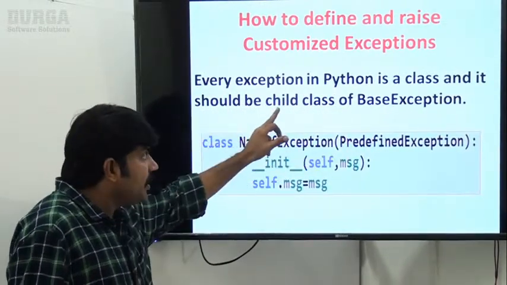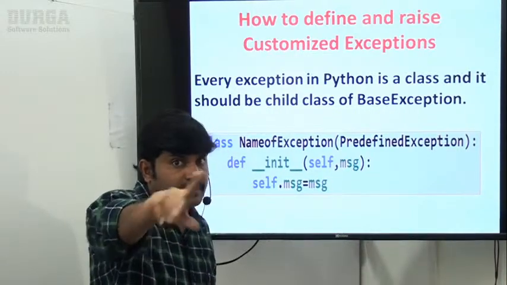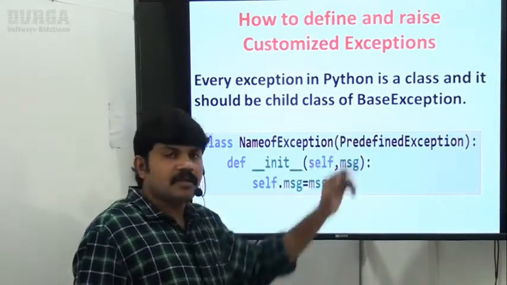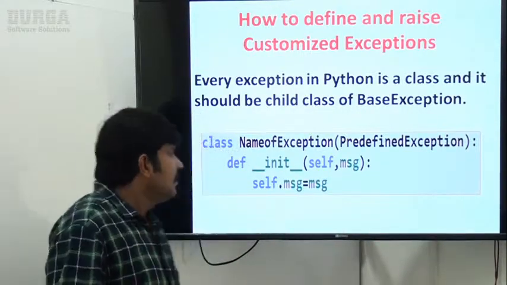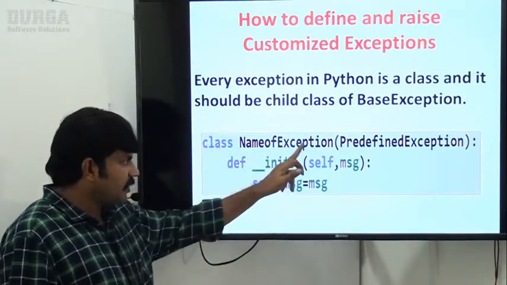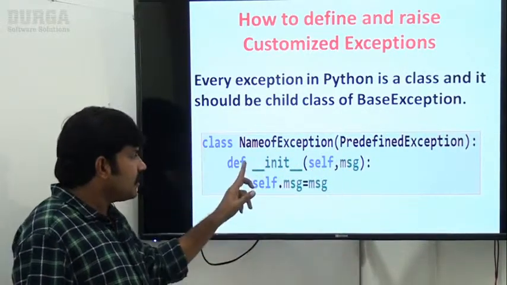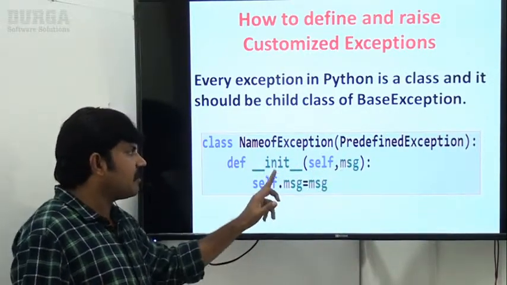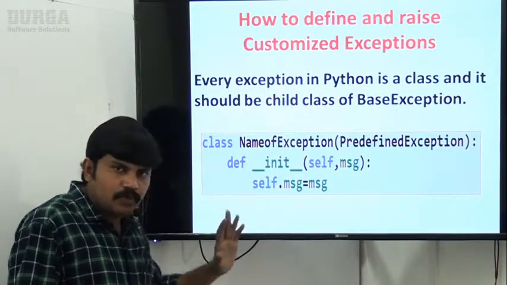It should be a child class of BaseException, either directly or indirectly. Sir, it's not compulsory to be a direct child class of BaseException, either directly or indirectly. Next, the class name of the exception. Next, it should be a child of some predefined exception. Next, this is the constructor we have. This is the syntax to define our own exception.